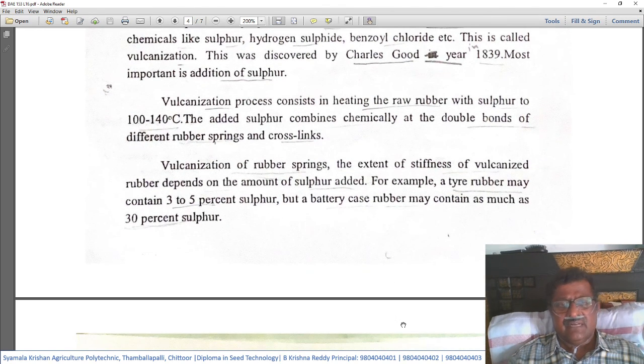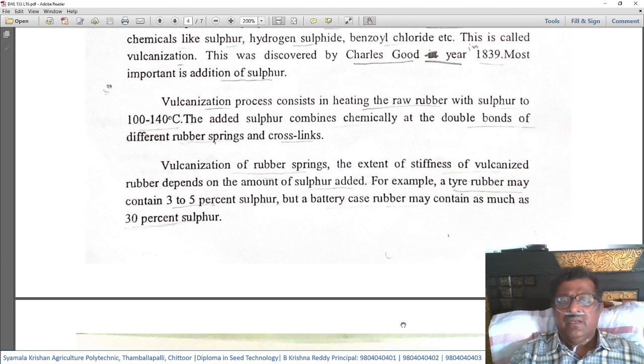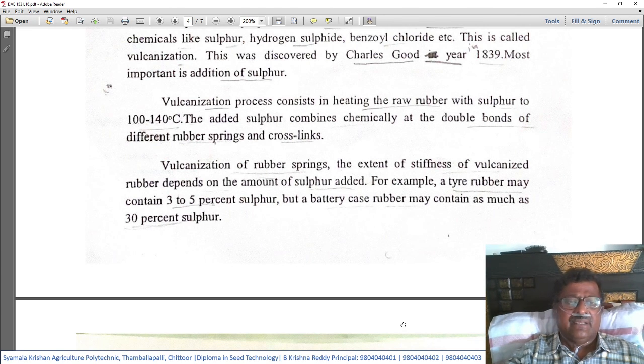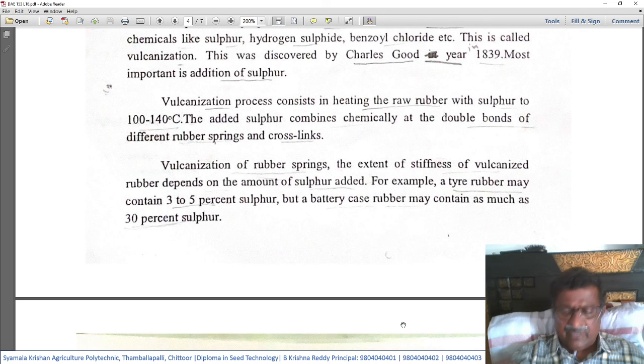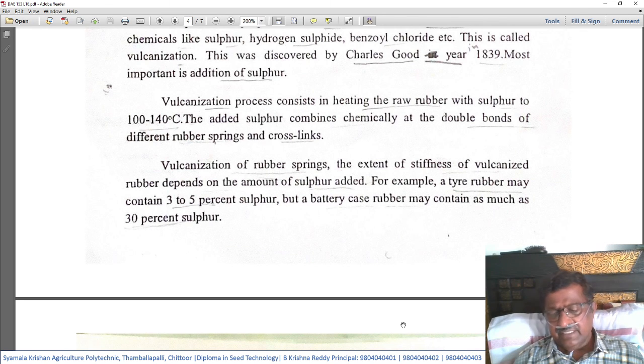The extent of stiffness of vulcanized rubber depends on the amount of sulfur added. For example, a tire rubber may contain 3 to 5% sulfur, but a battery case rubber may contain as much as 30% sulfur. So this is also very important to remember. Depending upon our requirement, the percentage of sulfur added to the raw rubber in the vulcanization process will differ.